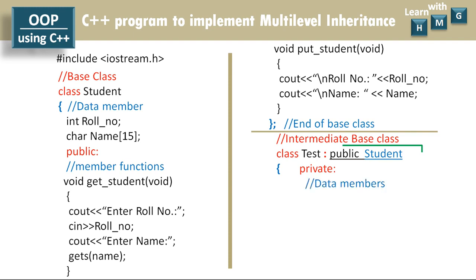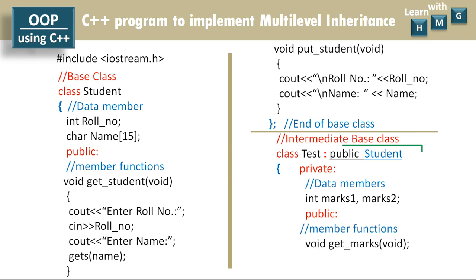It has its own private section, and in that two data members are there, marks1 and marks2 of integer type. In public section we have member function getMarks, which is again a void function, does not accept any argument and does not return any value. Next function is getTotal, which does not accept any arguments, but it returns the integer type of value.